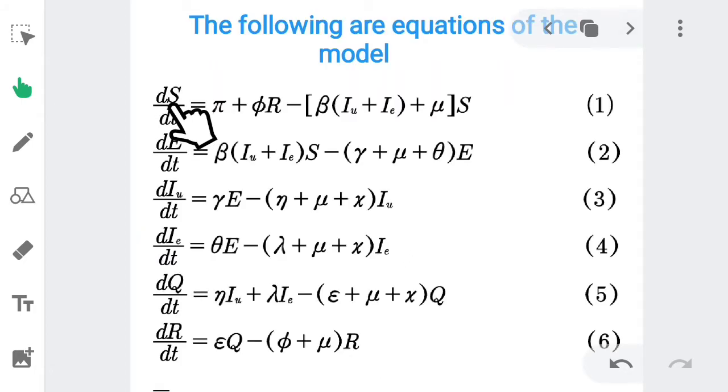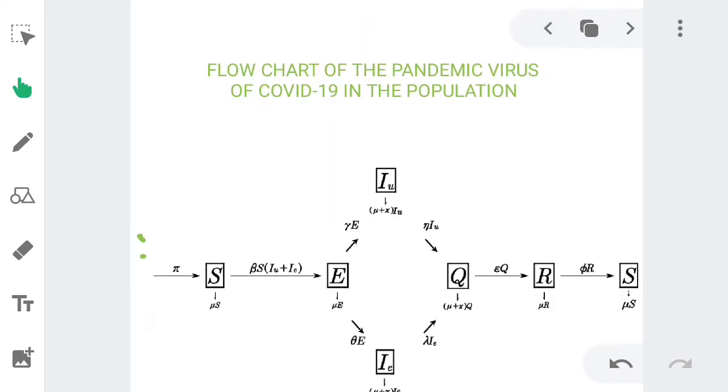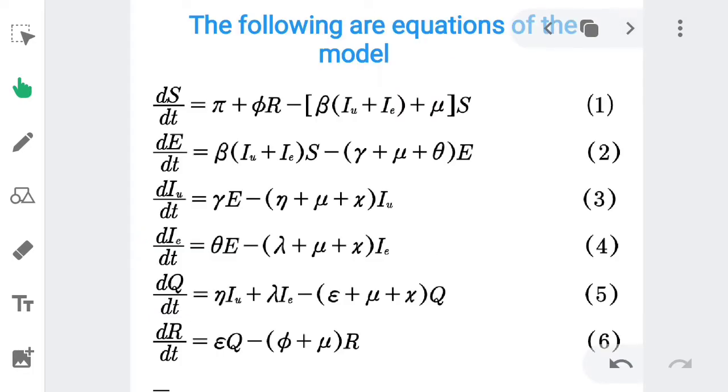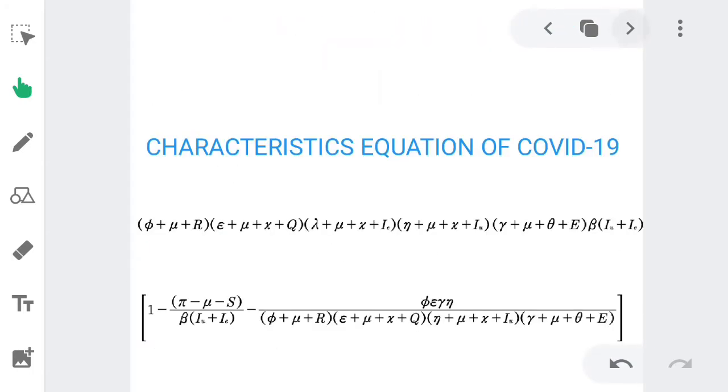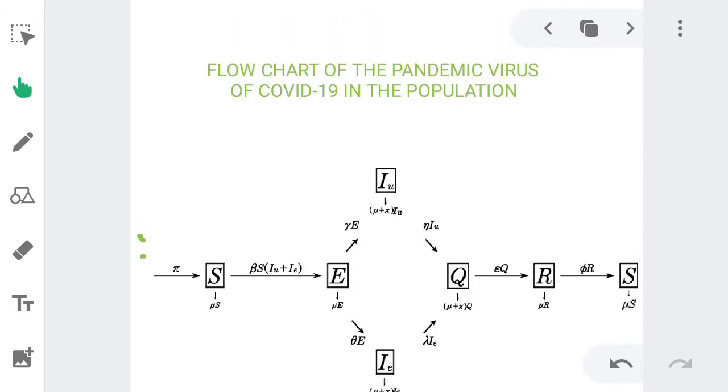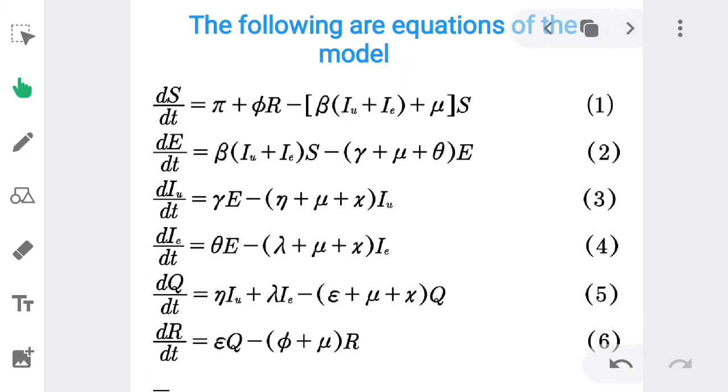So here you have the equations. You have the rate of change of susceptible. The rate at which the susceptible is changing in the populations is pi, the recruitment in the population flowing into the susceptible population, considered as positive. You have it here, flowing into the susceptible population, positive, and phi E is flowing into the susceptible population. Phi R is flowing into the susceptible population; you can see that flowing into the susceptible population is also considered as positive. Beta IU plus IE flowing out of the susceptible is negative, and mu is also flowing out of the susceptible, negative.